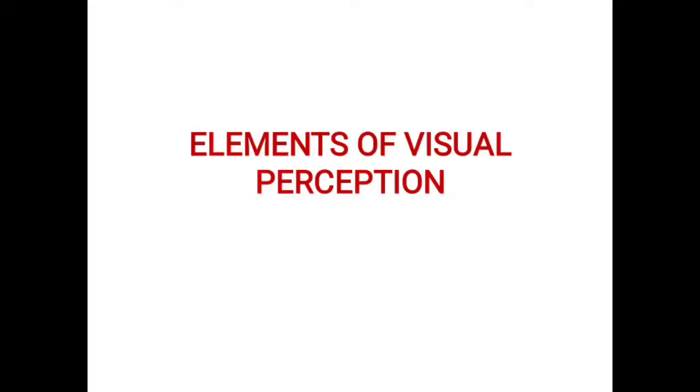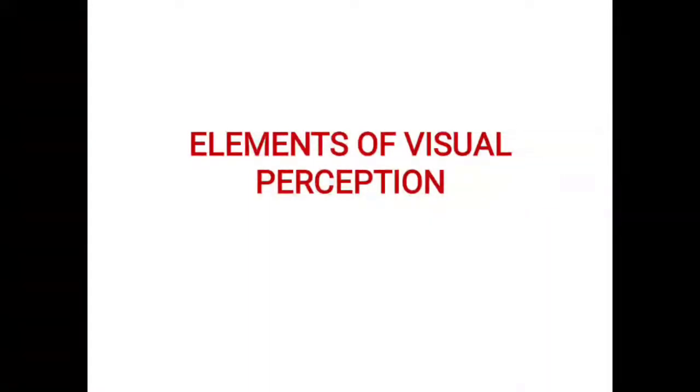So in this video we are going to see about the elements of visual perception. From the name itself we can understand perception, which is nothing but a point of view. Different persons have different perceptions according to the object present in front of them. Now we are going to see what the elements involved in visual perception are. Visual is nothing but seeing the object through the eye.